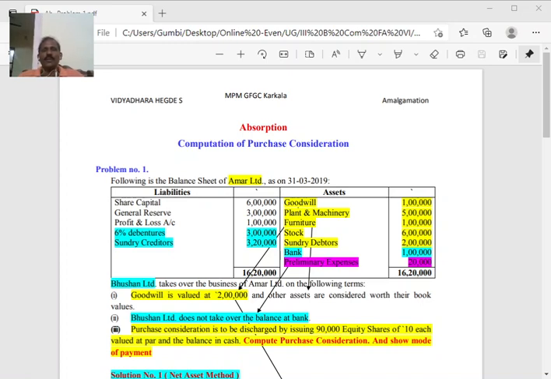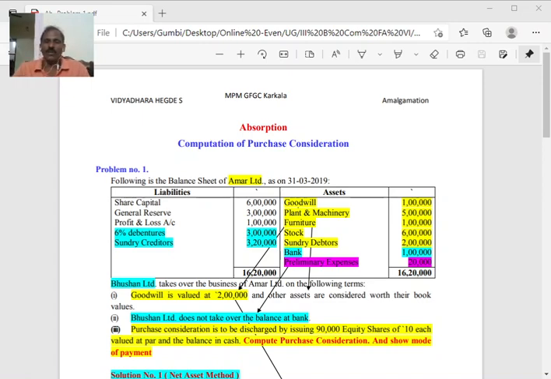And while explaining the theory on amalgamation, we came across these three aspects: amalgamation, absorption, and external reconstruction. You know that amalgamation means two existing companies carrying on similar business join together to form a new company.